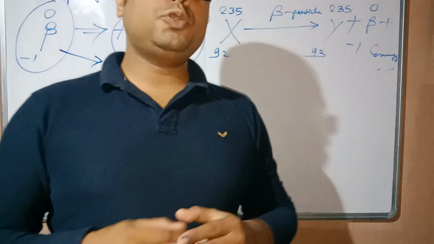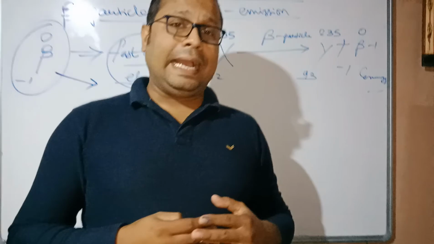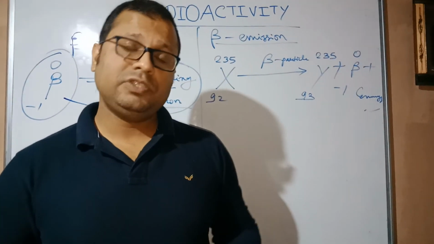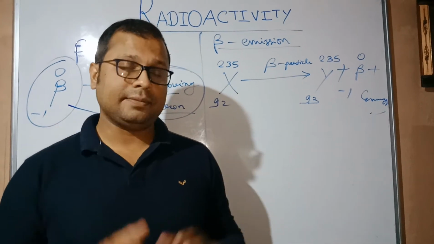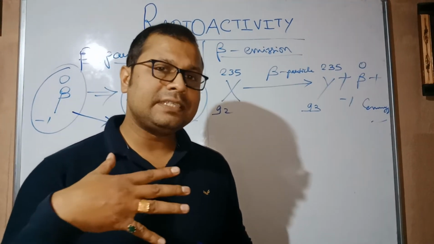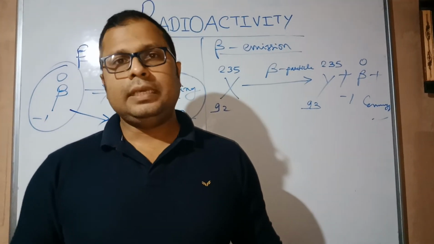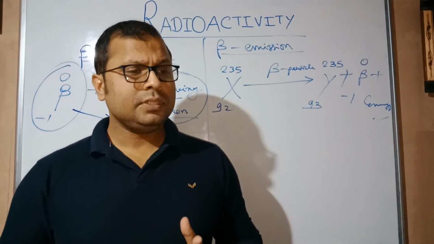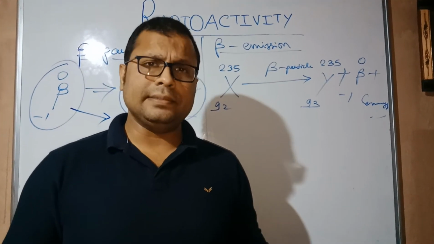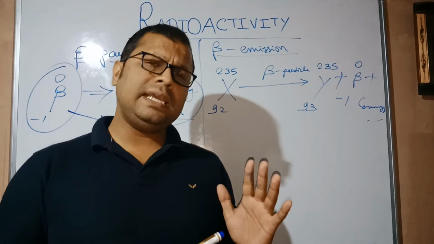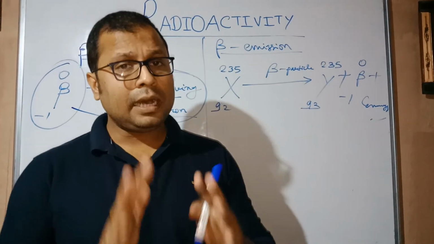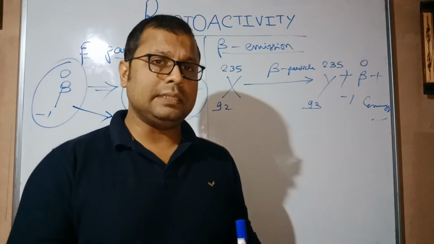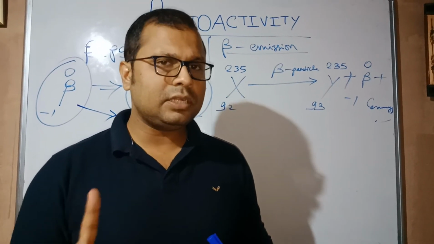You must go through the Einstein equation. Which one is that? E equals mc square. Now what he has said in his explanation is that when any body or particle moves very fast, generally it doesn't happen. The mass of any object is always stable. Weight changes but mass does not change.